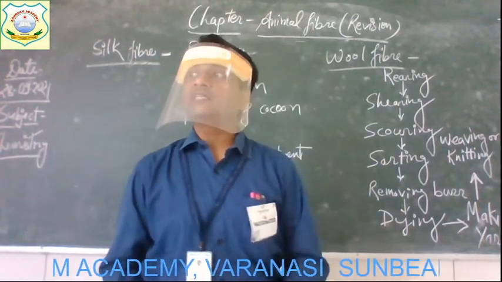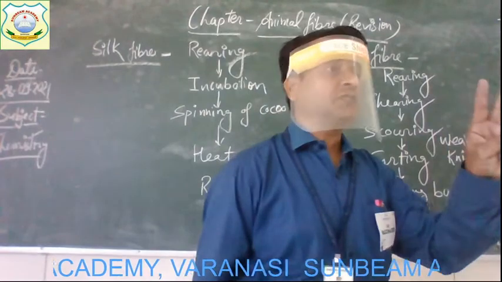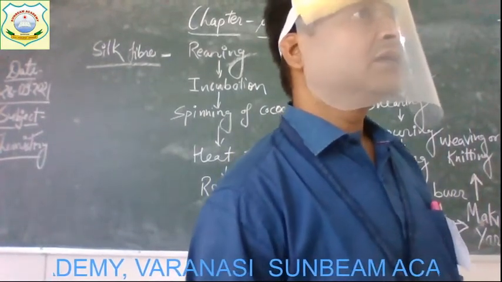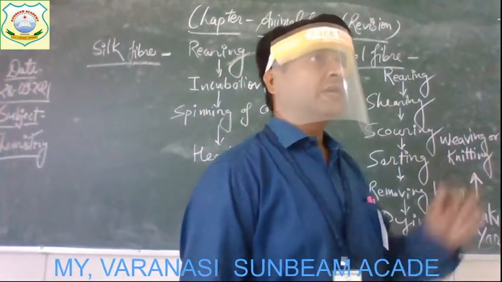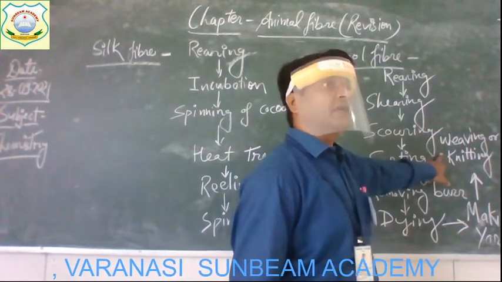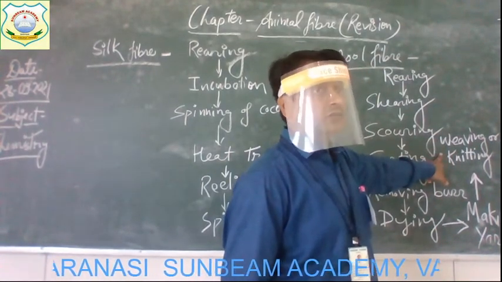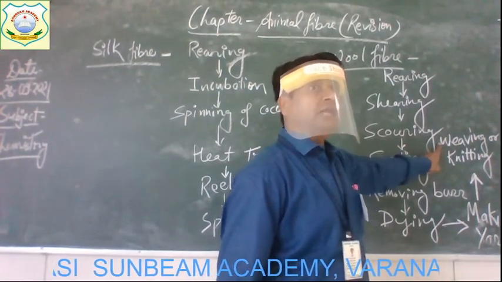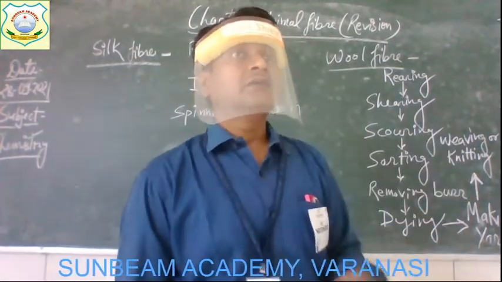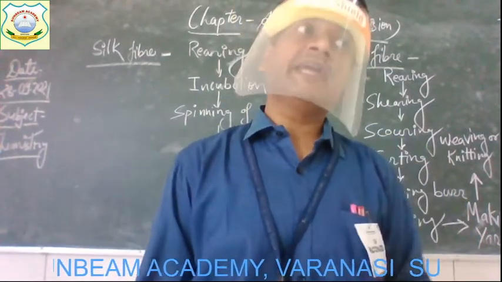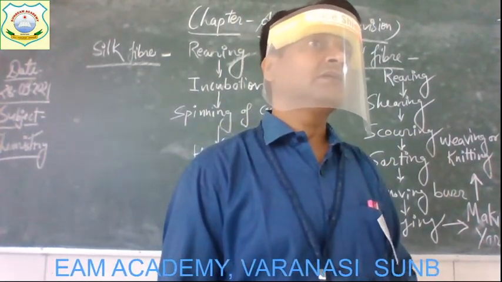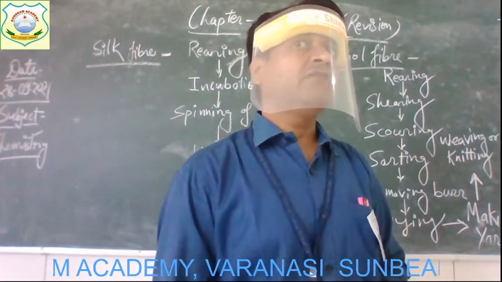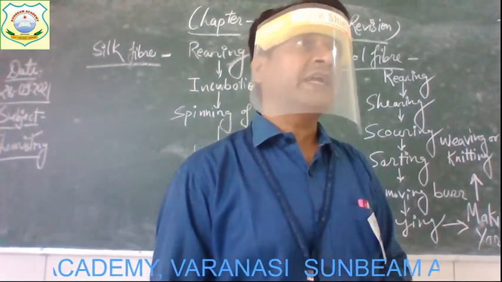Weaving and knitting are both process steps by which woolen cloths are made. But these two are different ways of making woolen cloth. In weaving, how many threads are taken together?